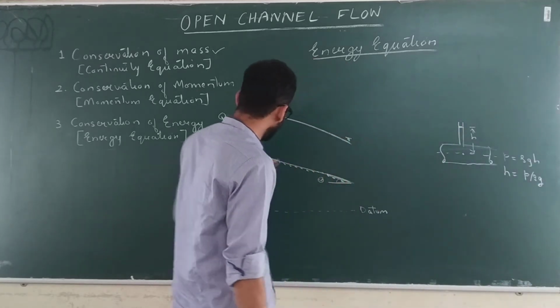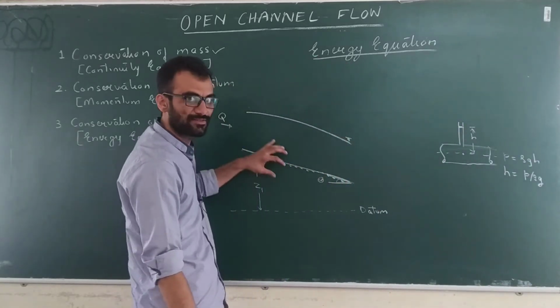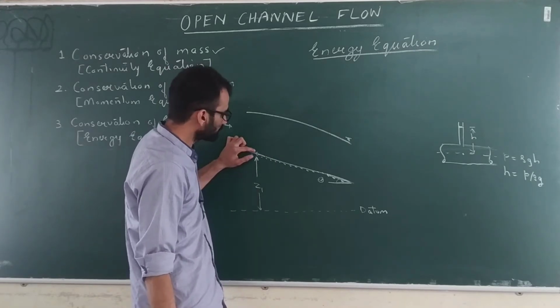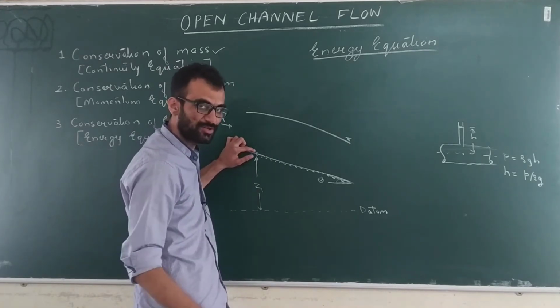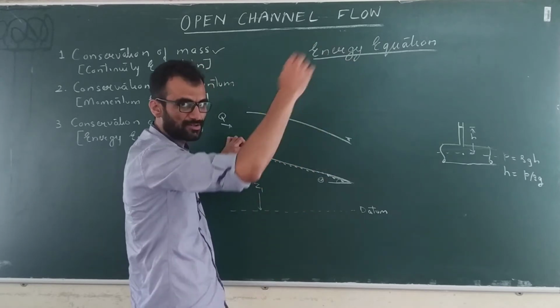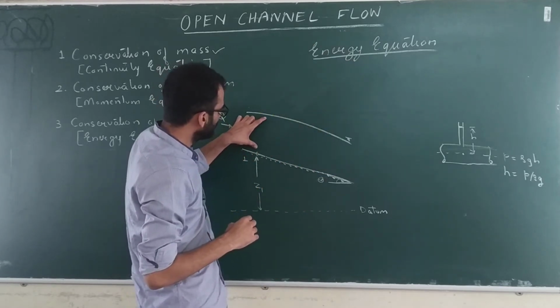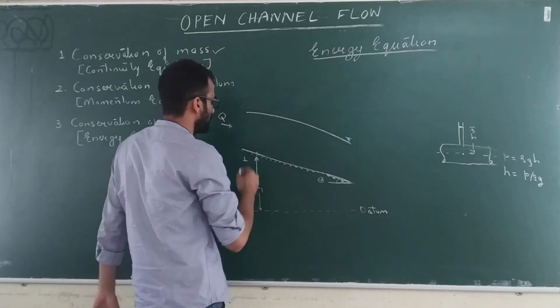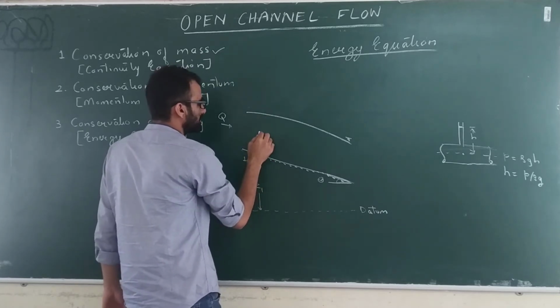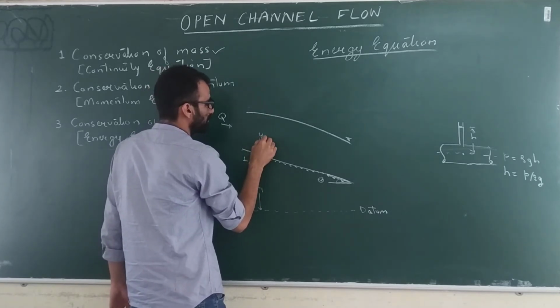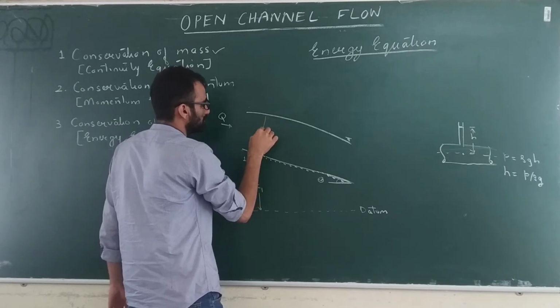By the same logic, if you think about an open channel flow, at this point the pressure equals rho into g into H, hydrostatic pressure. So what is the pressure head here? Let's say this is the depth of flow section, suppose Y1.